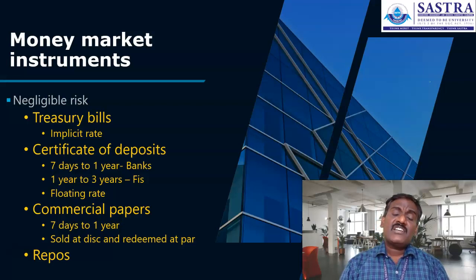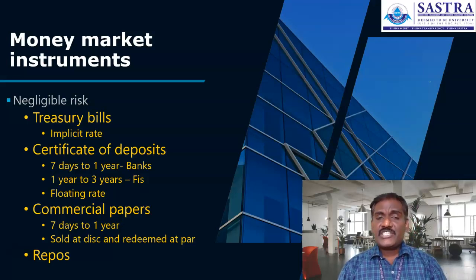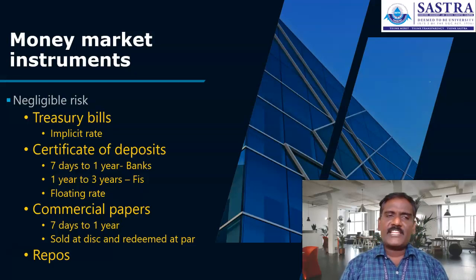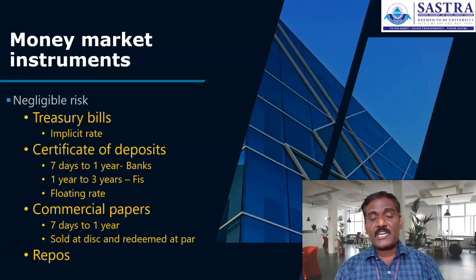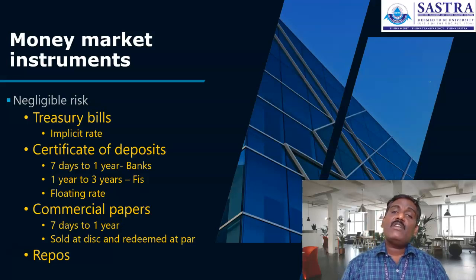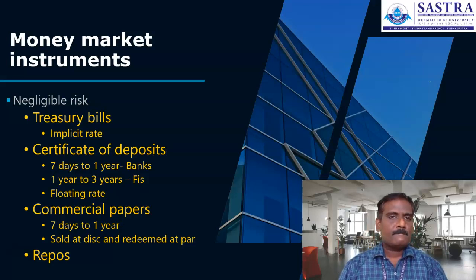First one, treasury bills. Treasury bills are normally issued by the government, on behalf of the government. Reserve Bank is issuing the treasury bill. Treasury bills are subscribed by institutions. Rarely do individual investors participate. Why do individual investors rarely participate in the money market? Because the value of transaction is high, so individuals cannot participate directly.